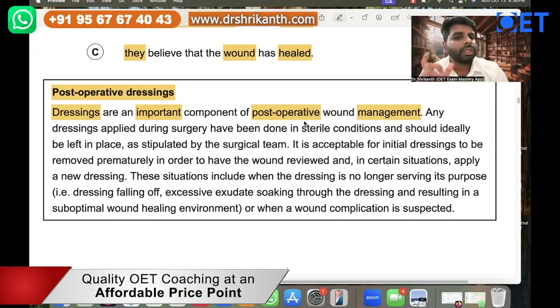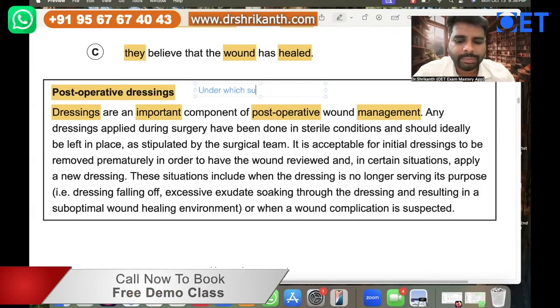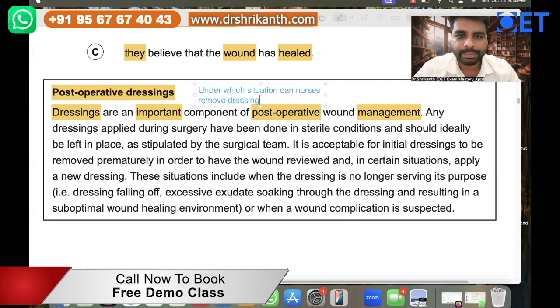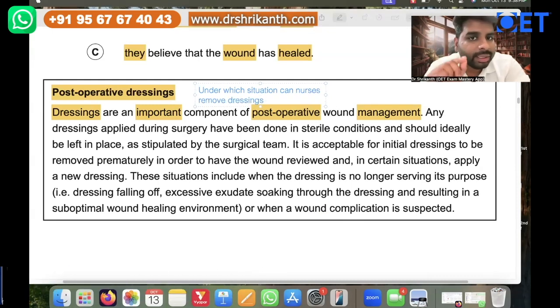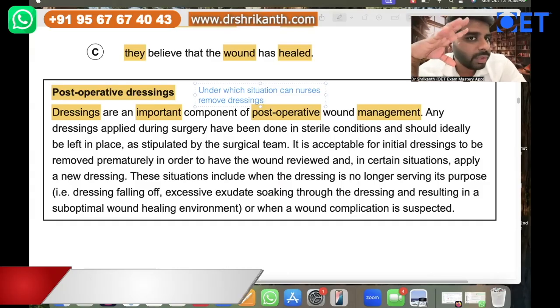Now see, what is the question asking you? What is the question stem? Under which situation can nurses remove dressings, right? So remember, this is the question stem, right? Under which situation can nurses remove the dressing? You must never forget this question stem. Question stem, you must never forget.